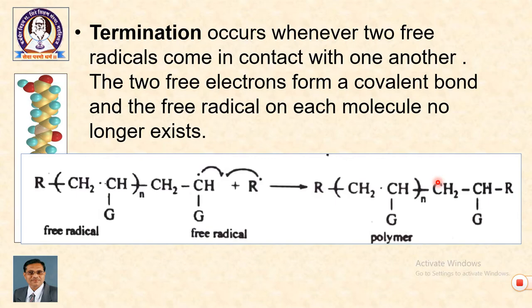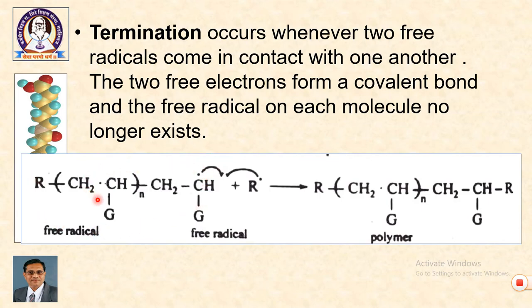In the last step, when the reaction takes place between two radicals, termination occurs. Whenever two free radicals come in contact with one another, the two free electrons form a covalent bond and the free radical on each molecule no longer exists. So, this is the polymerized, larger free radical.